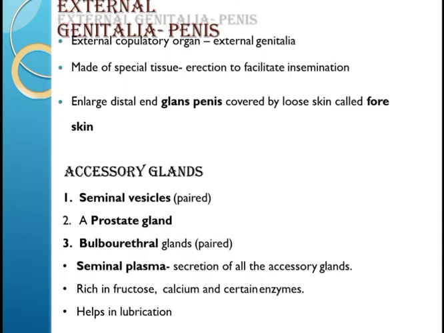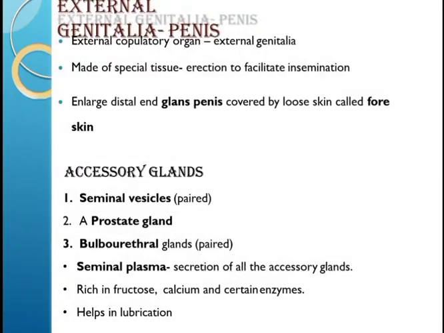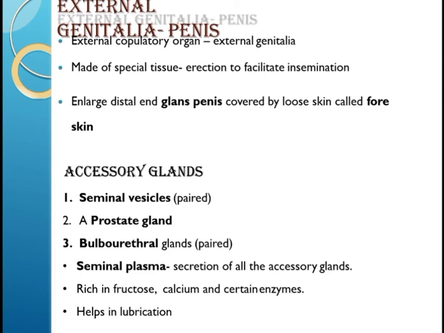Now we will study about the accessory glands. The accessory glands or the secondary glands are prostate gland, seminal vesicle, and Cowper's gland or bulbourethral gland.